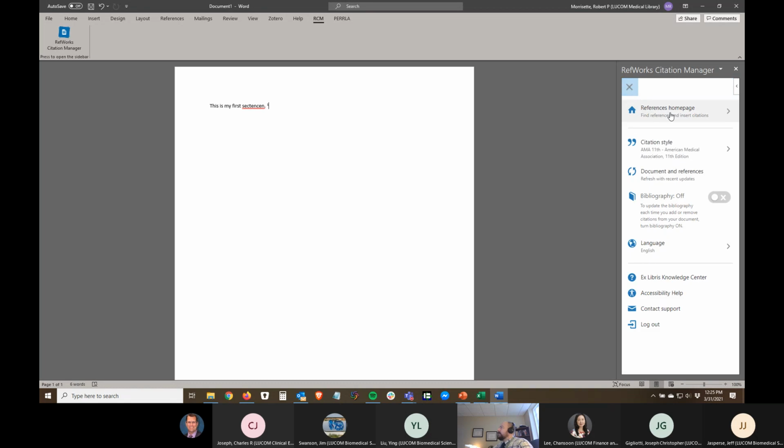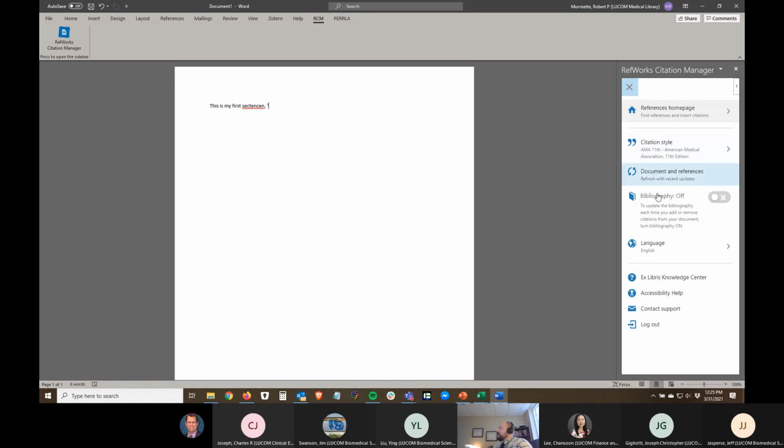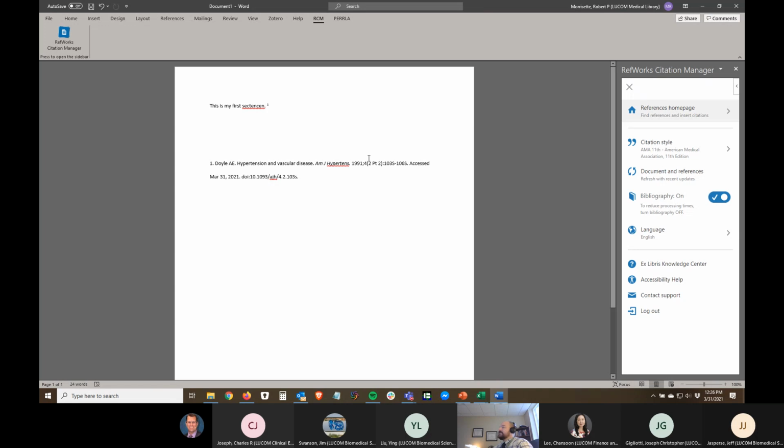If we go back to the references homepage, there's this function I was telling you about. As you're typing your manuscript, it can slow down your program a little bit, but if you toggle this on, it'll actually create your bibliography as you type.